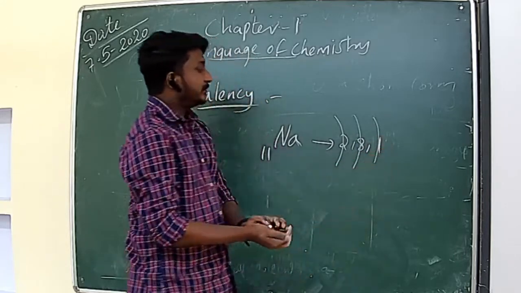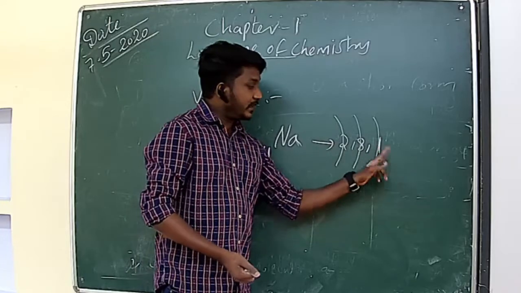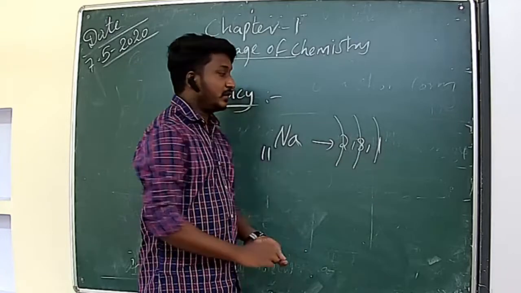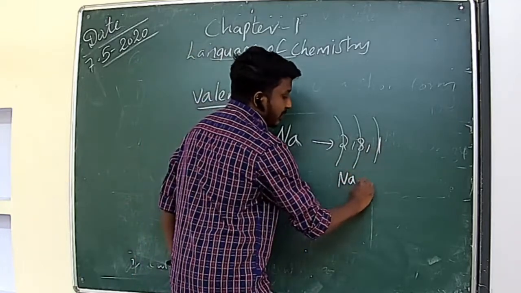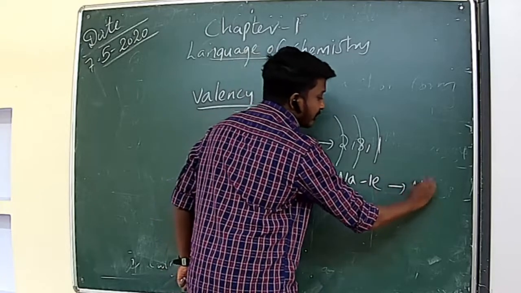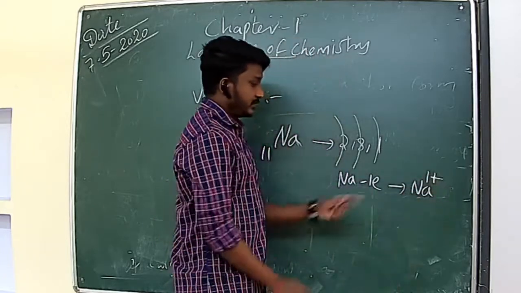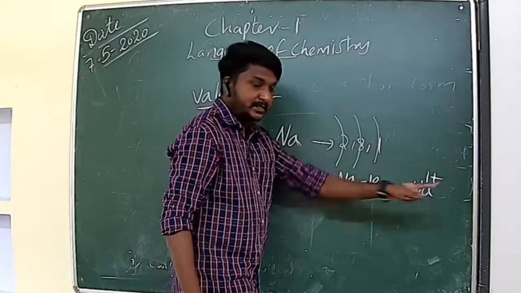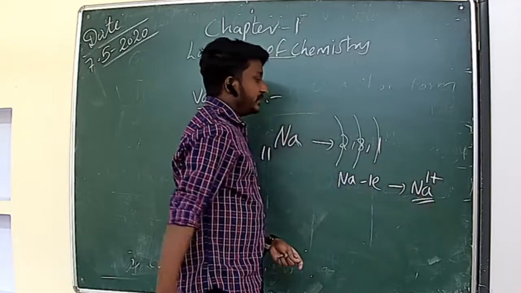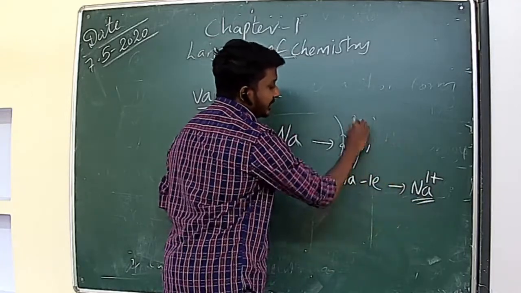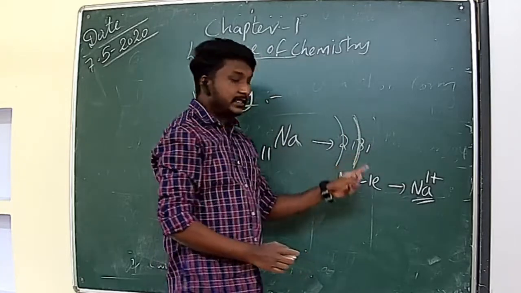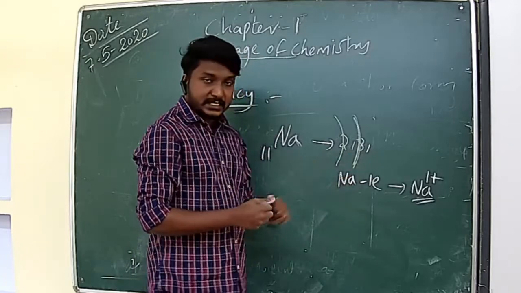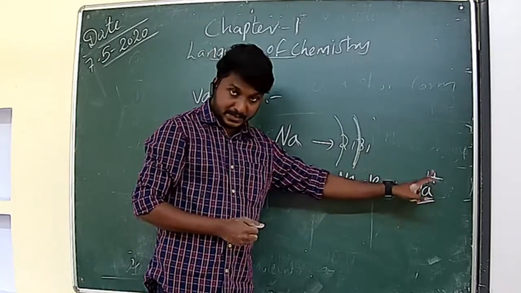So which is easier, to donate 1 electron or accept 7 electrons to attain stability? Definitely to donate the 1 electron. Sodium will donate 1 electron, then it will become Na1 plus. After donating, it will get a positive charge, 1 plus. So after donating 1 electron, the second shell will act as the valence shell, right? This valence shell contains 8 electrons. Clear? Now they are stable. After donating, they get a positive charge.